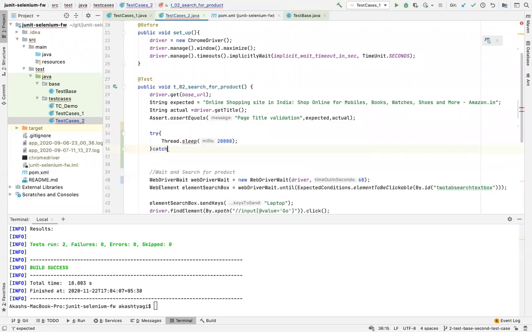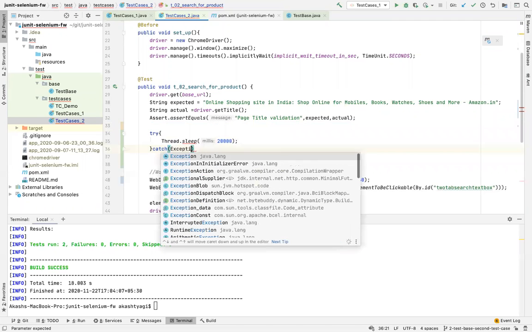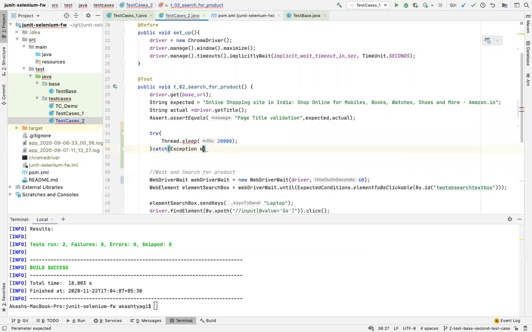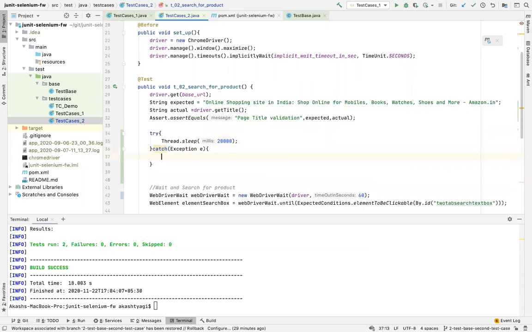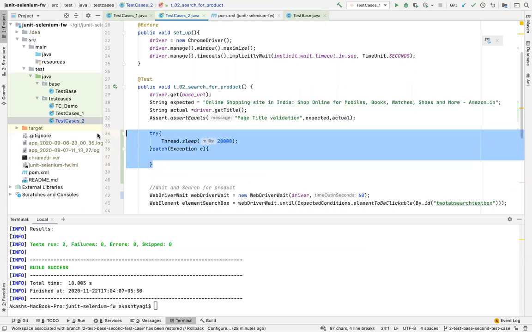So this Thread.sleep, right? This Thread.sleep is actually the worst way of applying a synchronization. This should never happen. Okay. Now there are some cases where you have to use it.